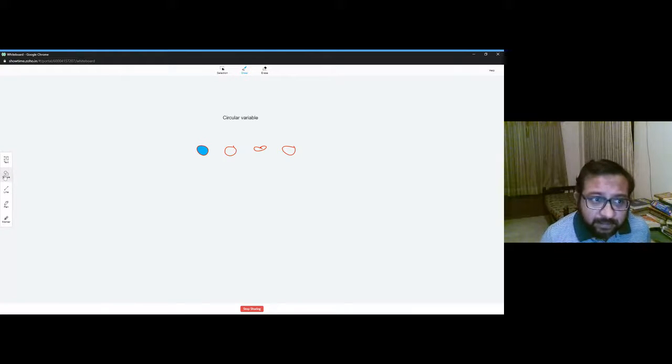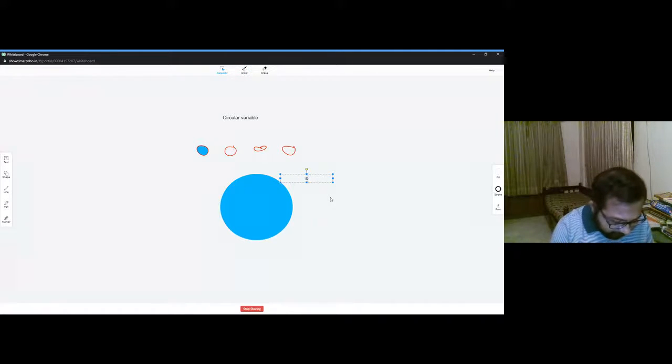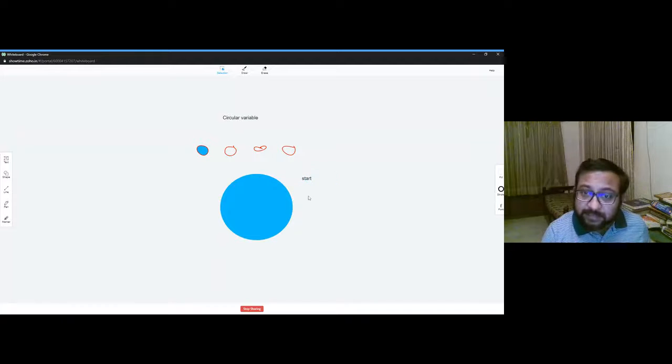But what if the data are taking a circular form? So what do I mean by this circular form? A very basic principle of a circle is that wherever you start, that is the same point where after coming back from there, you will stop. So if you start from here, go all the way around and you will stop at a similar point again.